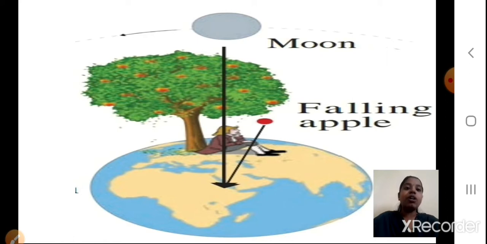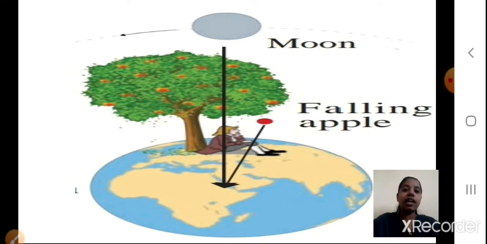Now some person is sitting down. Who is that person? Can you guess? Yes, that person is none other than Newton. Now you know that the gravitational force was discovered by Newton. Yes, students, Newton was the person who thought of the gravitational force.